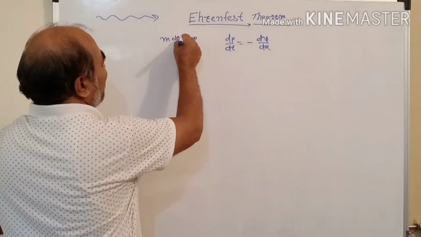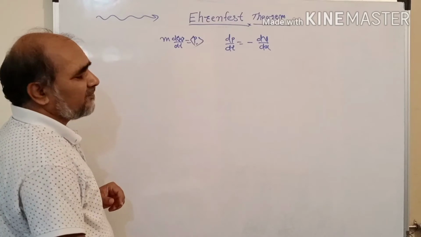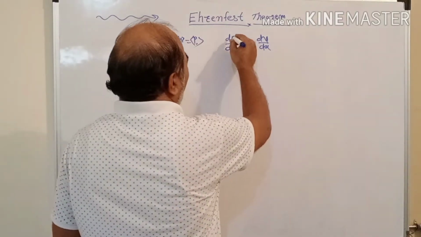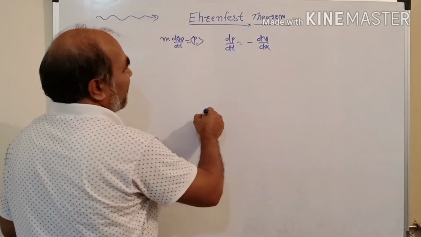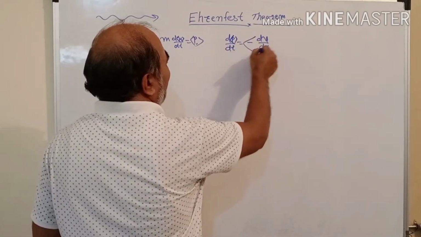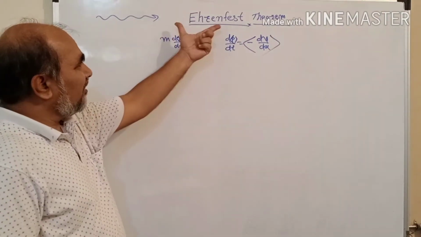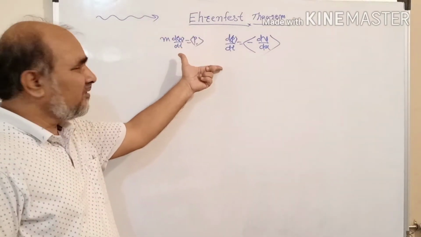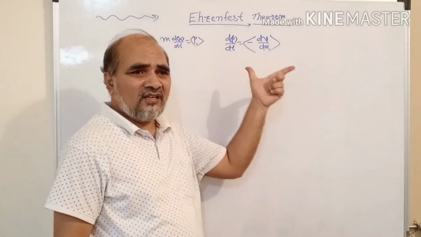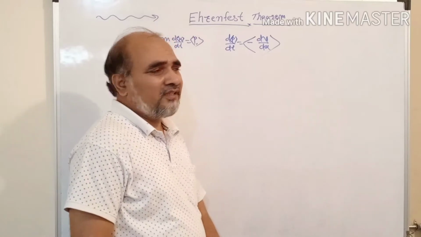By taking the expectation value of x and the expectation value of p, where d<p>/dt is equal to the expectation value of minus dV by dx. Using this idea, Ehrenfest proved that Newton's laws are obeyed in quantum mechanical theory.